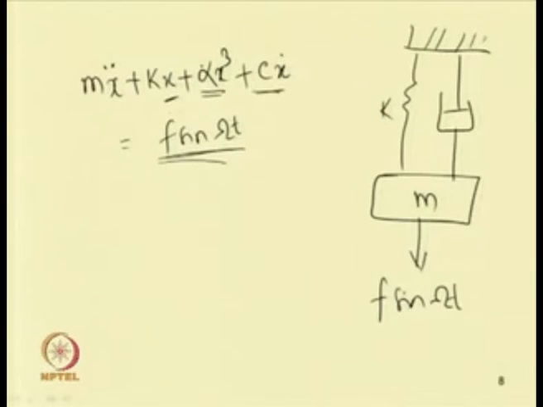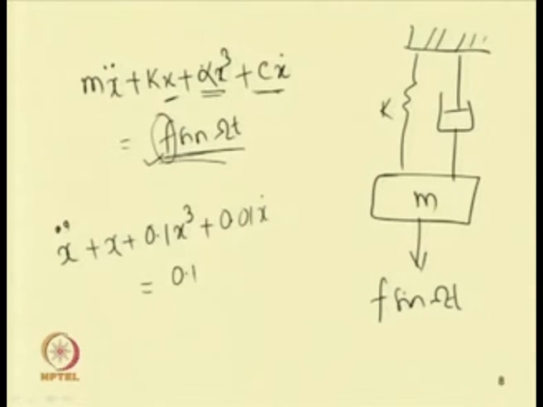That means the amplitude of forcing we can take in such a way that it will be very small. Then, for example, taking some numerical values, I can write this equation as x double dot plus x equal to minus 0.1 x cube, and also 0.01 x dot.